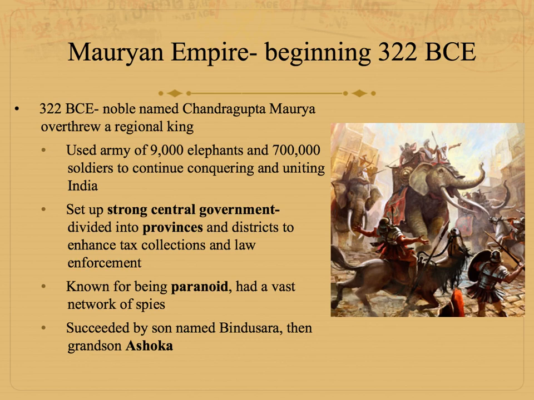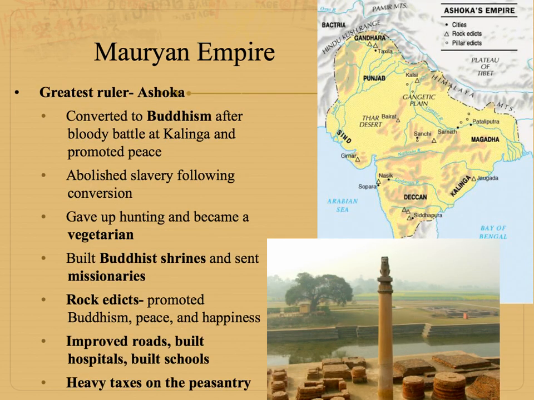And probably the most famous Mauryan leader is his grandson, Ashoka. So Ashoka converted to Buddhism after his experience in a very bloody battle at Kalinga, and he spent the rest of his life promoting peace. Now, this doesn't mean that he wasn't a warrior and a leader, but he definitely tried to do things to promote Buddhist values within his empire.